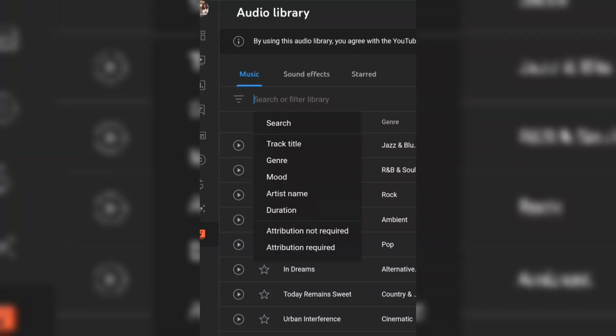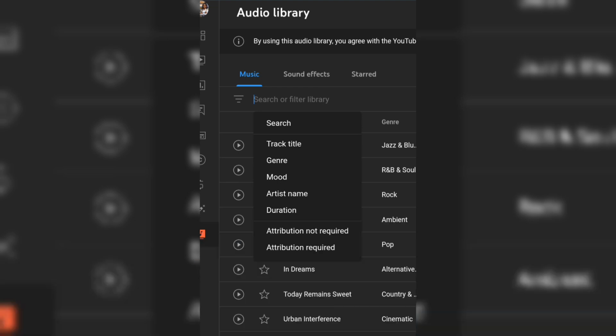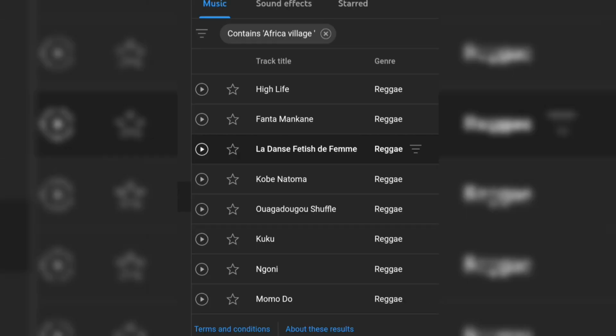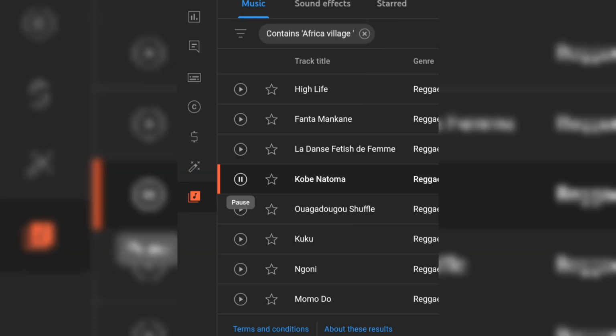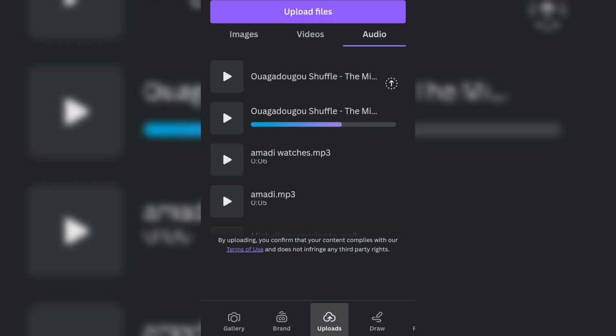So I will just filter here and see if we can get anything. I'll filter by African Village. Okay, we have a few options. Let's try this one. Okay, I'll try this other one. This is more like it. So I'll download this.